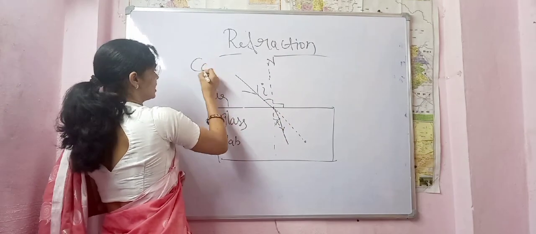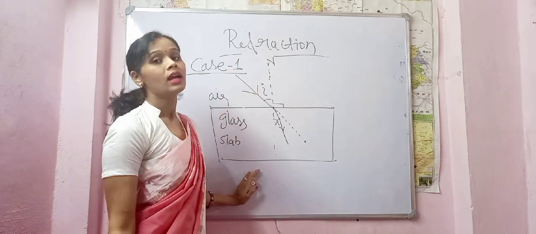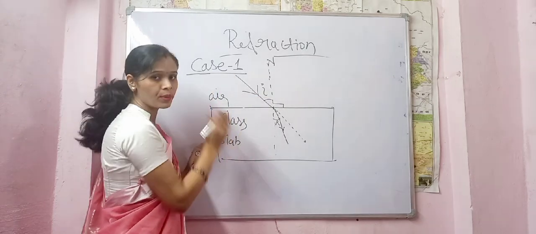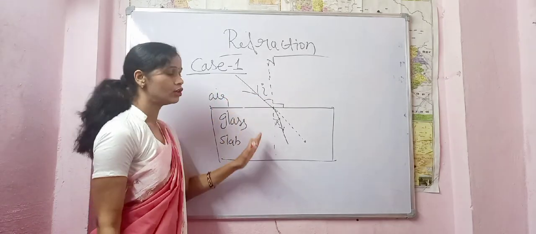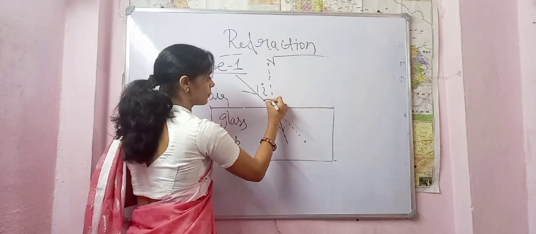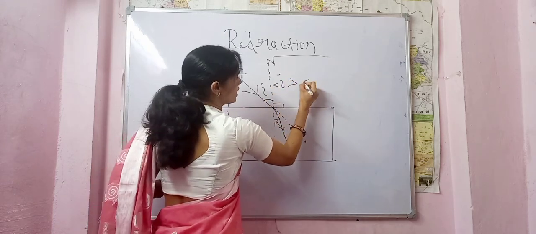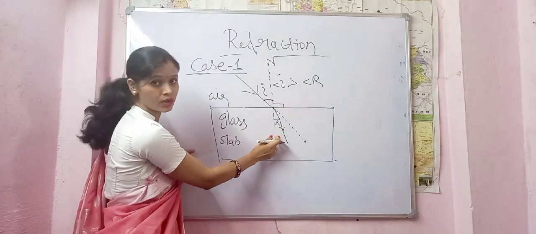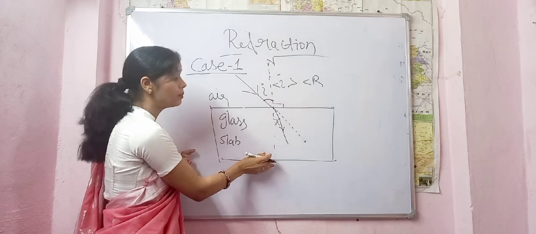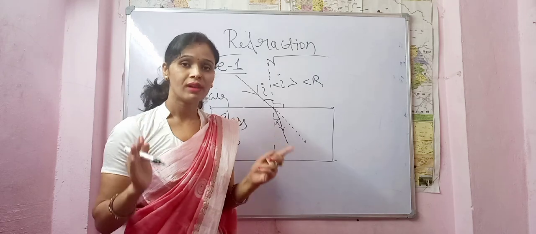Okay, let us consider this as case 1. When light is traveling from air to glass, from rarer to denser medium, what we observed? We observed that angle I is greater than angle R. The light rays bent towards the normal in the denser medium. It happened due to the change in the speed of light.